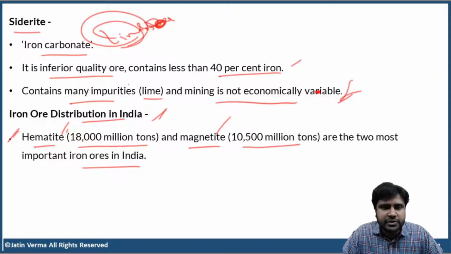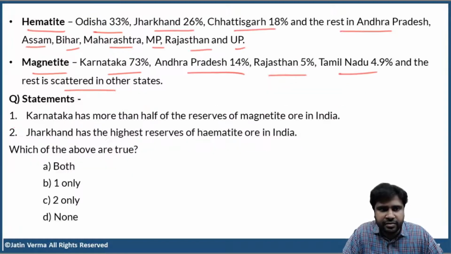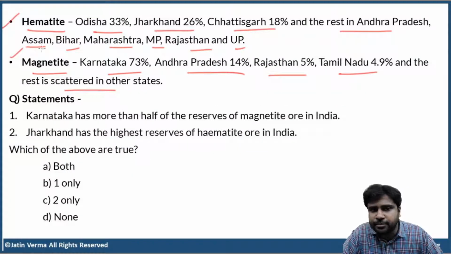So guys, these points are very, very important because you got a previous question already. Where do you find hematite? Odisha and Jharkhand, maximum reserves. Odisha 33%, Jharkhand 26%. And then Chhattisgarh also contains a lot of reserves, 18%.